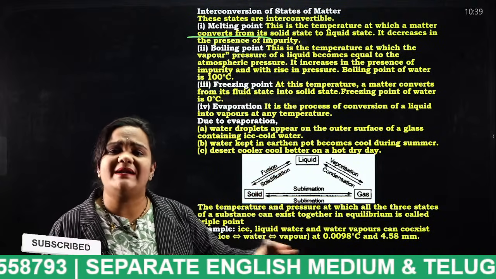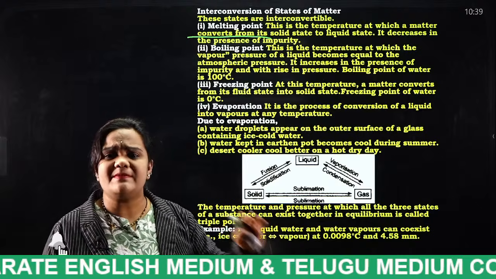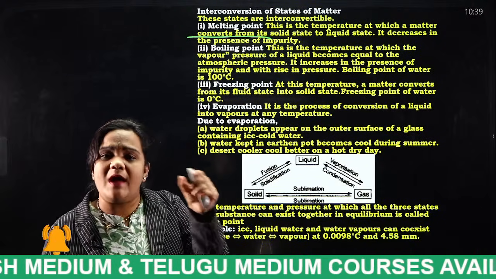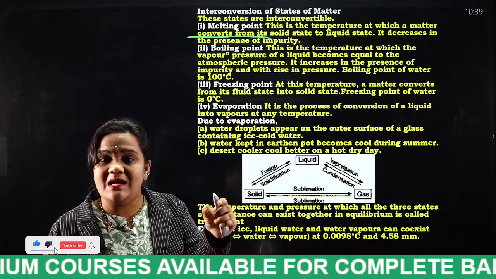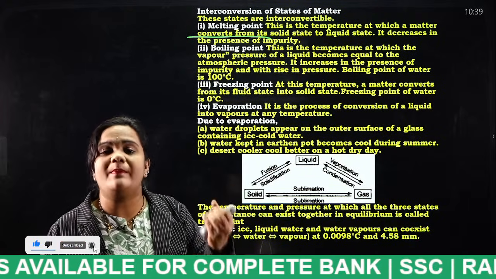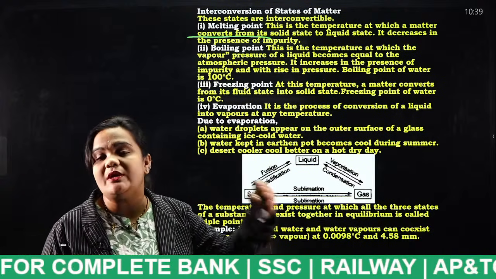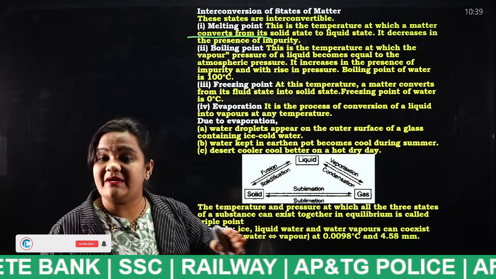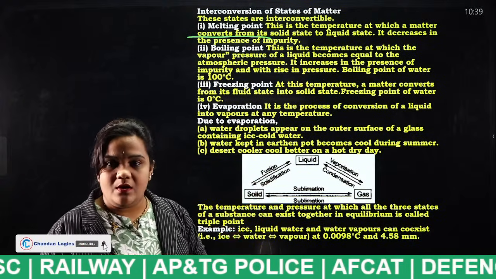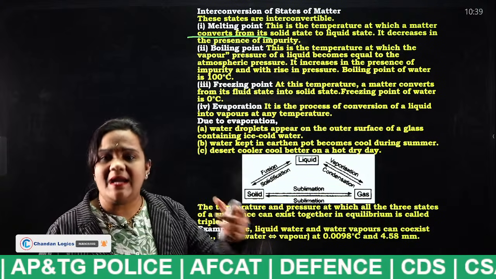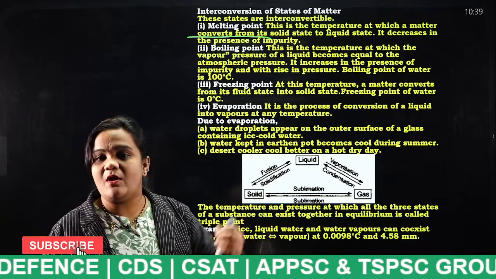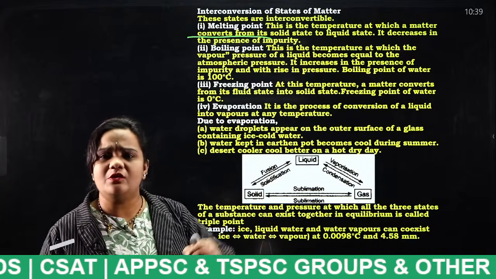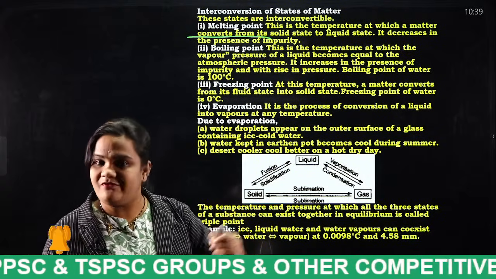Melting point. A perfect example is, okay, what is a perfect example? If we boil the gold or if we boil the metal, what happens to that metal? It melts and it converts into liquid state. So that is the perfect example for melting point. Okay, in order to create a small steel bowl or aluminium bowl, what will we do? We will melt the aluminium metal first.